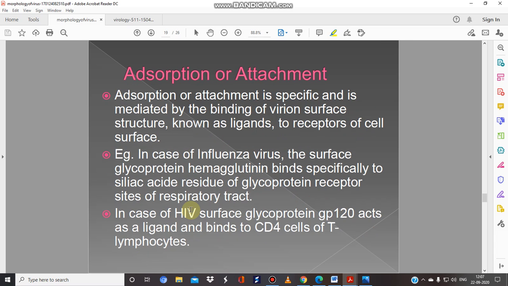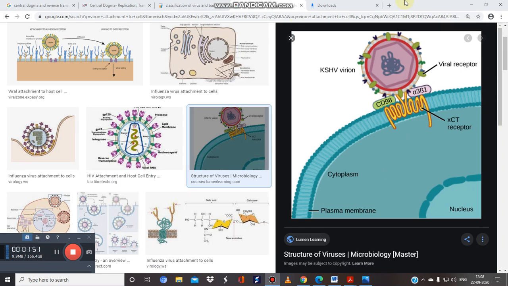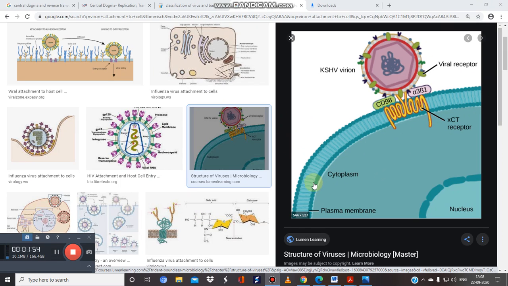So the first step is the attachment. The attachment is specific and it is mediated by binding of the virion surface structure known as the ligand to the receptor of the cell surface. Just watch here, suppose this is your cell, and the cell has a particular type of receptors, and this is your virus, and we know the virus also has different types of receptors. We have a virion particle over here.